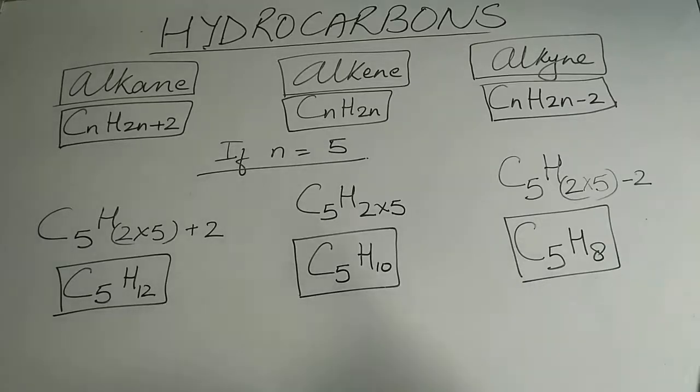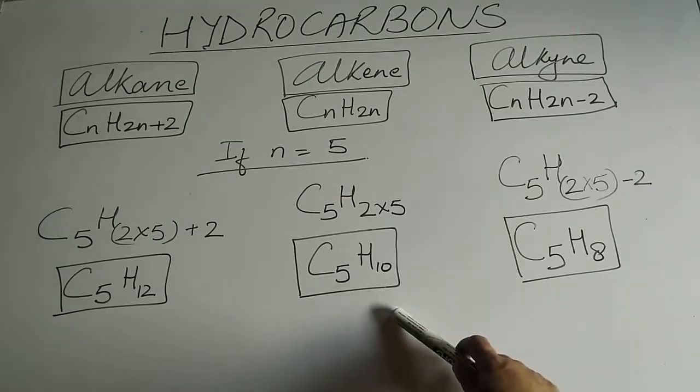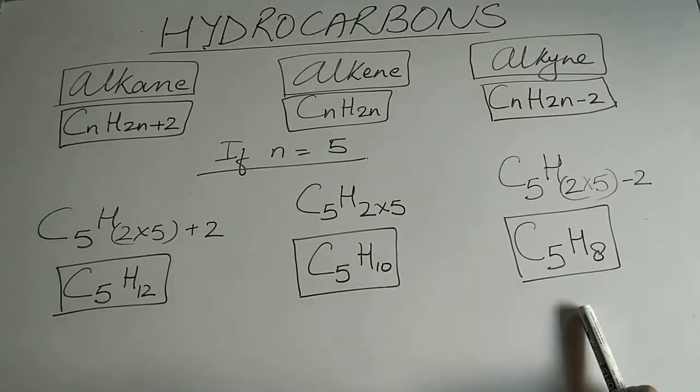Okay, one more time I am saying, hydrogen atoms in case of alkane are double plus 2. Hydrogen atom in case of alkene is double. Hydrogen atom in case of alkynes is double minus 2. Right? Let's quickly do an example orally.